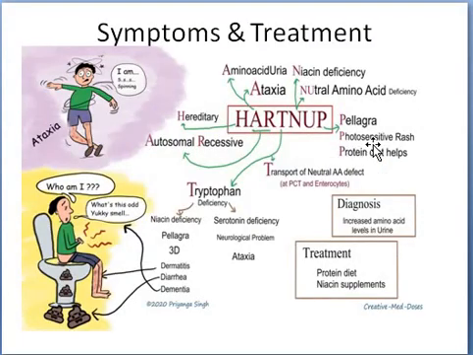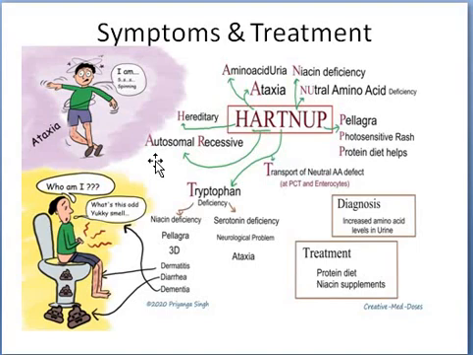When we look at the signs and symptoms of Hartnup disease, the major three things are diarrhea, dementia and dermatitis. Diarrhea, continuous loose motion. Dementia, memory loss. Dermatitis, skin problems relating to pellagra. So Hartnup disease is also called pellagra-like syndrome.